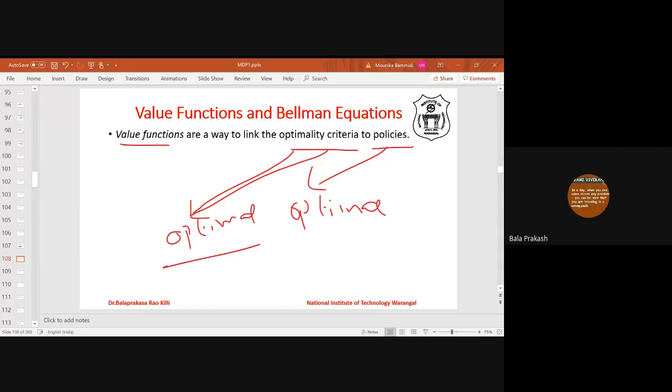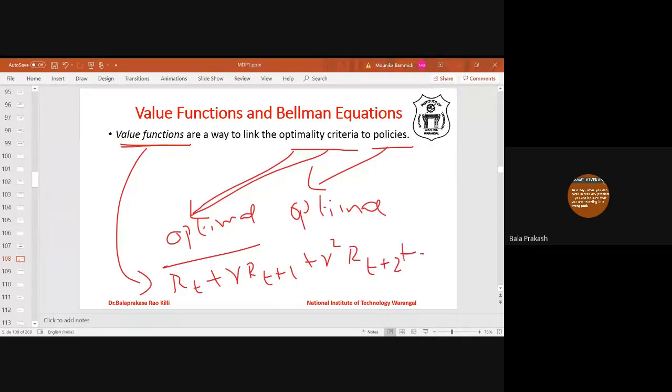So value functions relate the optimality criteria to the policy. Why? Because we already discussed what the value of a state is. The value of a state is the total reward starting from state S. Earlier we saw the total reward: the value function with respect to the MRP definition is R_t plus gamma times R_{t+1} plus gamma squared times R_{t+2} and so on.